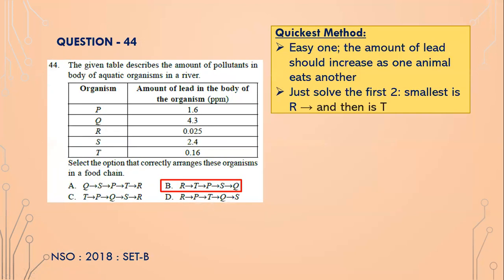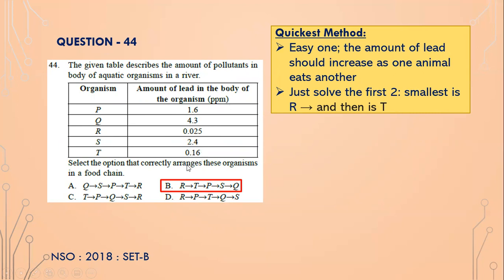Okay, the given table describes the amount of pollutants in the body of aquatic organisms in a river. The amount of lead in the body of organisms, in parts per million: P has 1.6 parts per million. Q has 4.3 parts per million, which is the highest. R has 0.025 parts per million, which is the lowest. S has 2.4 parts per million and T has 0.16 parts per million.